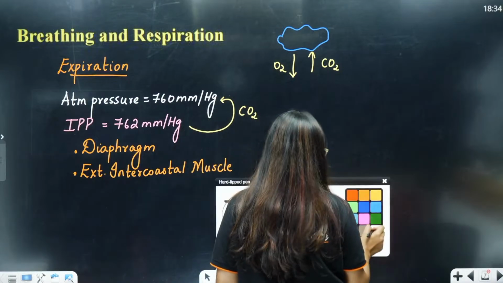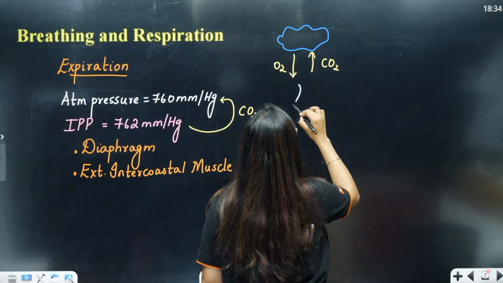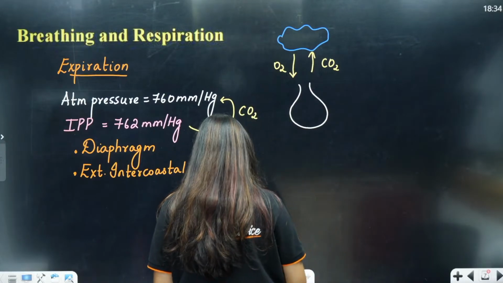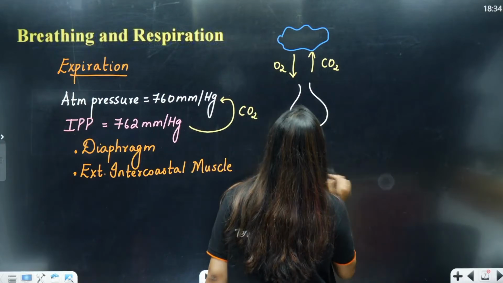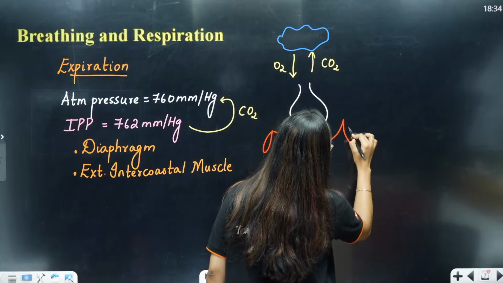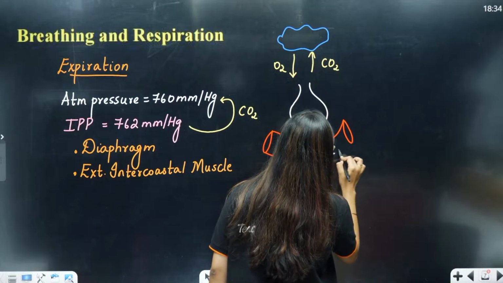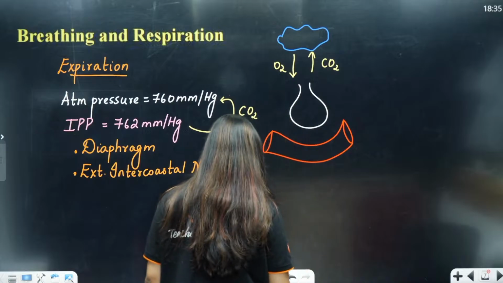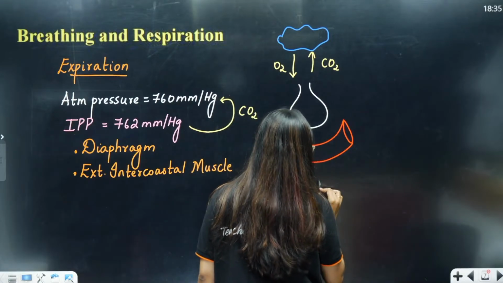So, I can also draw the alveoli. This is how the alveoli structure is given in your NCERT. All of you can check it out. From the alveoli, it is going to come to my capillaries, to my blood vessels. From the blood vessel, it is going to ultimately reach my tissues.